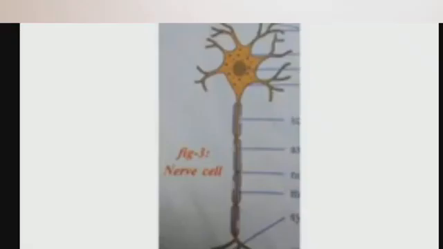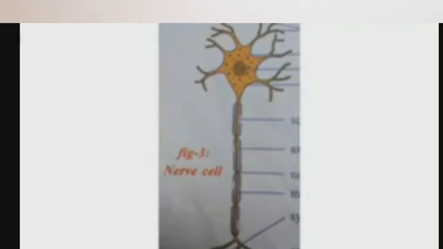Next, another topic: structure of a neuron or nerve cell. Neuron is the structural and functional unit of the nervous system.